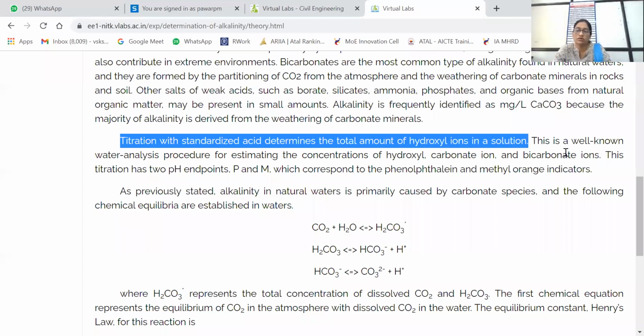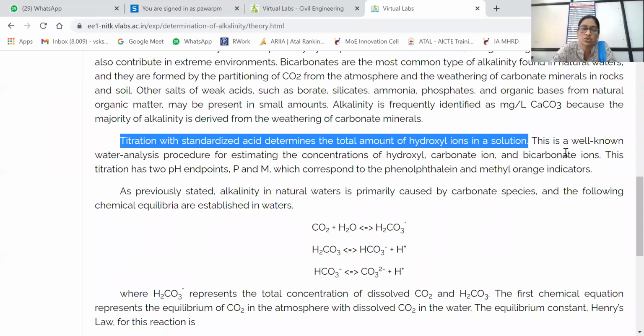This is a well known water analysis process for estimating the concentration of hydroxyl, carbonate and bicarbonate ions. Remember, alkalinity is caused due to the concentration of hydroxyl, carbonate and bicarbonate ions.